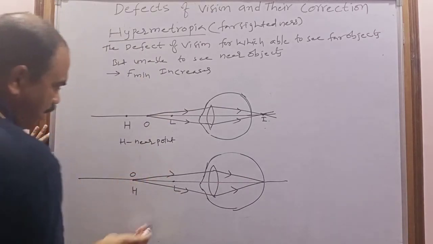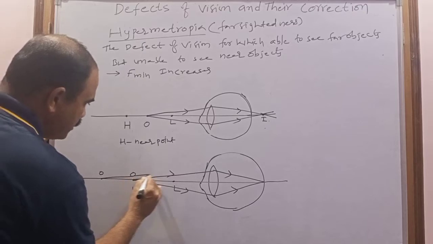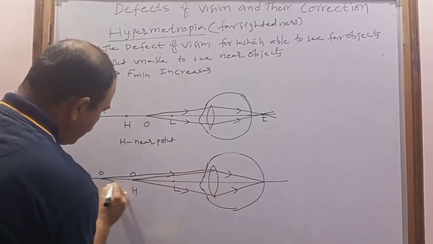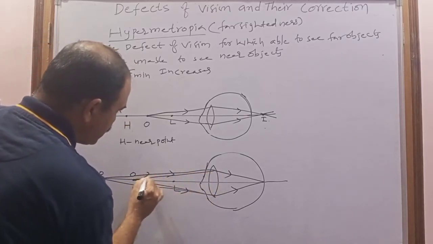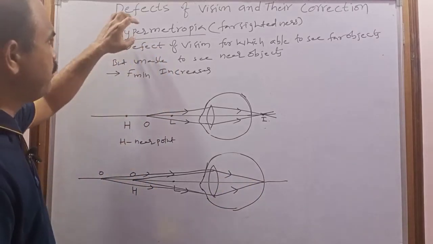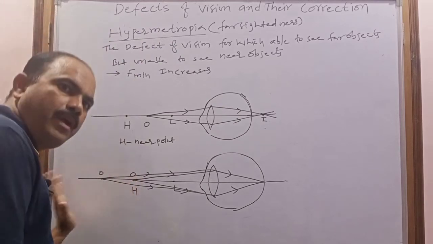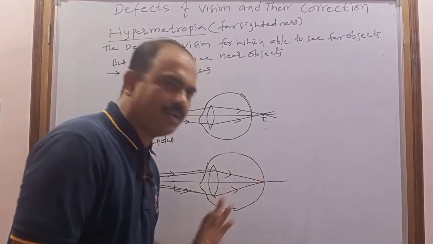As well as if the object is beyond H also, in this case also what happened? Now the image can be formed on the retina. And if the person is suffering with hypermetropia, if the object is at H or beyond H, the image can be formed on the retina.